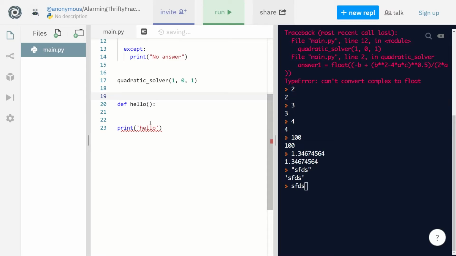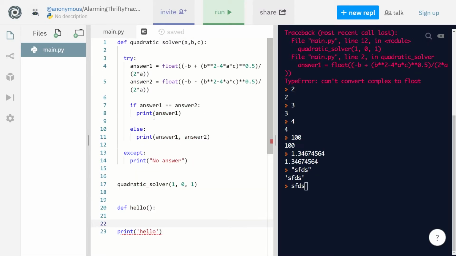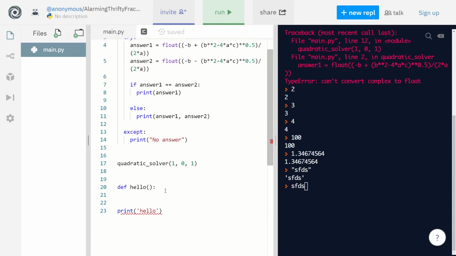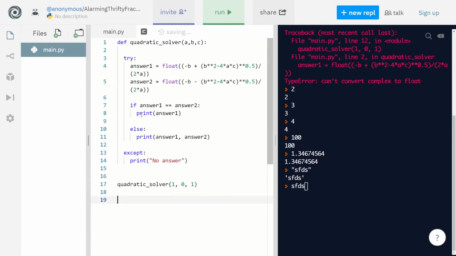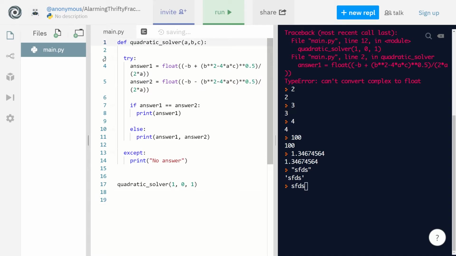Another thing that might be happening here is that if you forget the colon, it won't indent by itself. The colon at the end of the line is important because it tells you that everything after this will be part of this function. So you really need to put the colon at the end of the line. If you put the colon, it indents automatically. So if there's an indentation error, it's very probable that the person just forgot.